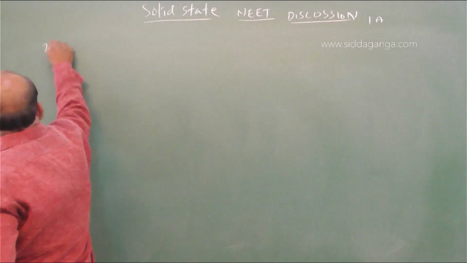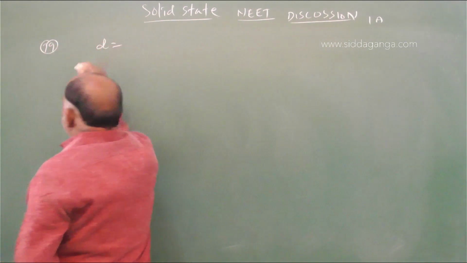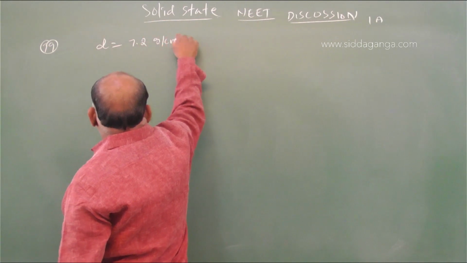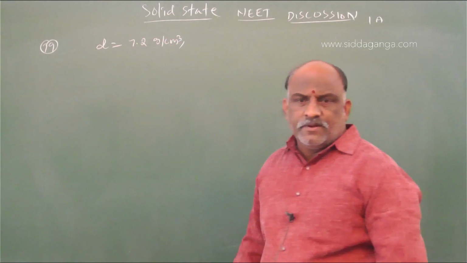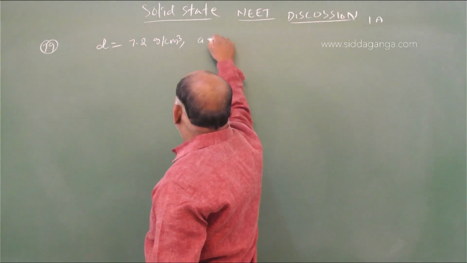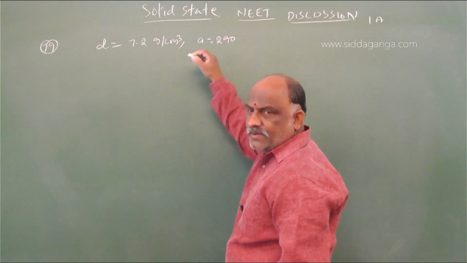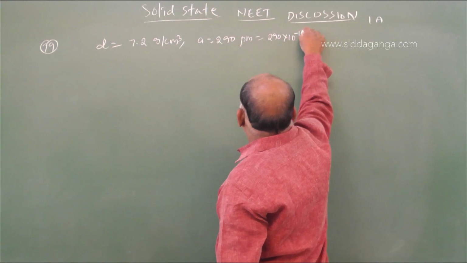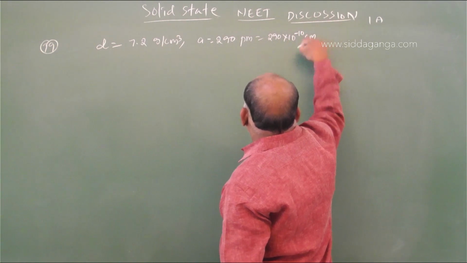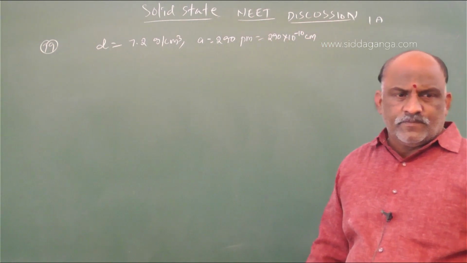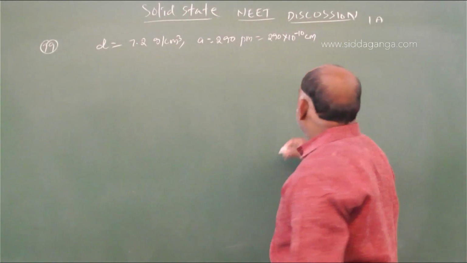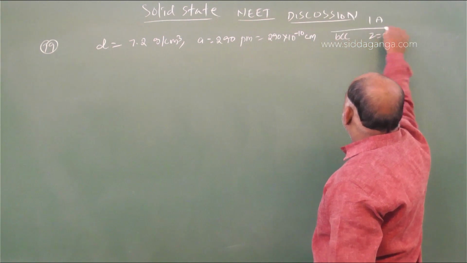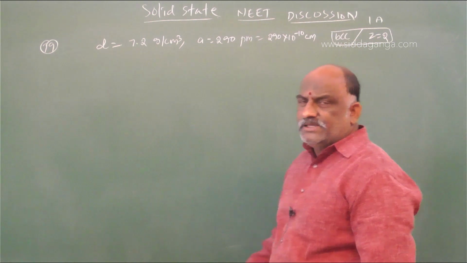Question 79, important, it takes time. Density is given as 7.2 gram per centimeter cube. Edge length a is given as 290 picometers, which is 290 into 10 power minus 10 centimeters. That's it. It is BCC, so Z is equal to 2. For BCC, the Z value is 2.